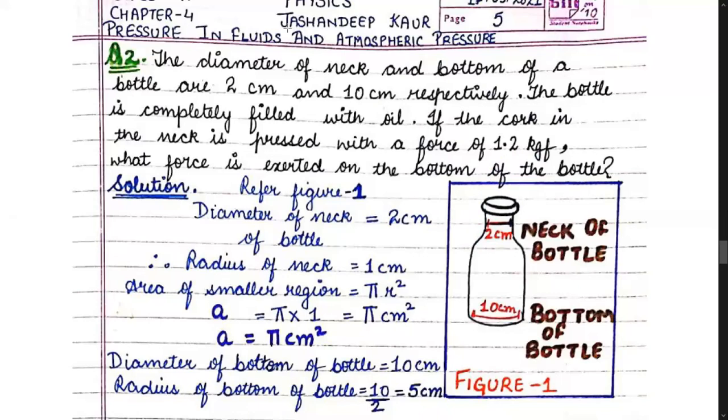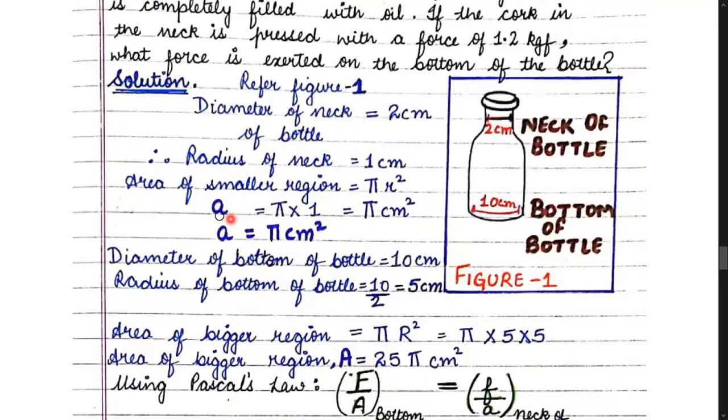And here, the diameter of the neck is 2 centimeter. So if the diameter is 2, the radius is half of the diameter, that comes out to be 1 centimeter. And therefore, the smaller area. Now this neck is circular in nature, so we can take area as pi r square, where r is 1. So area comes out to be pi centimeter square. This is the small area, that is the area of the neck.